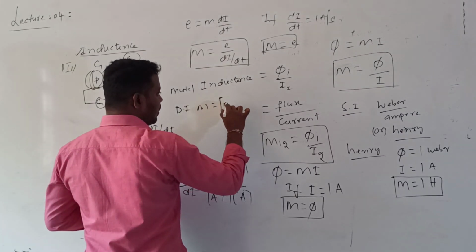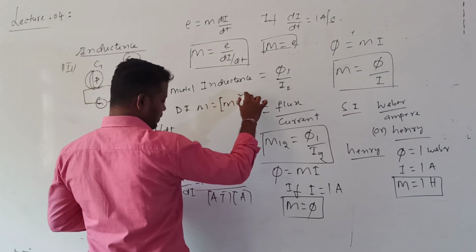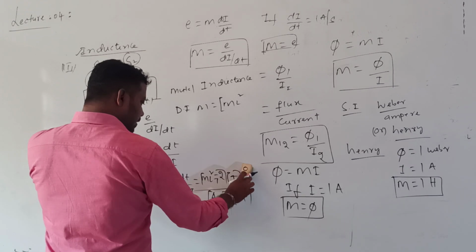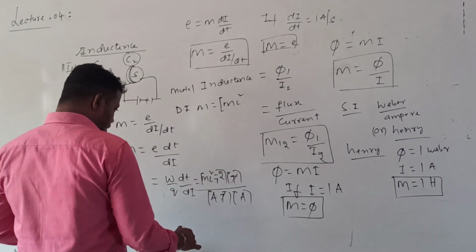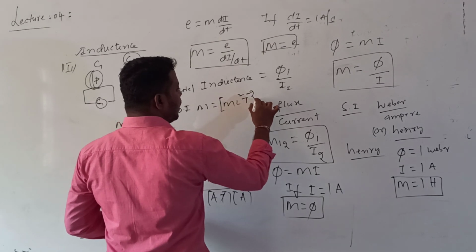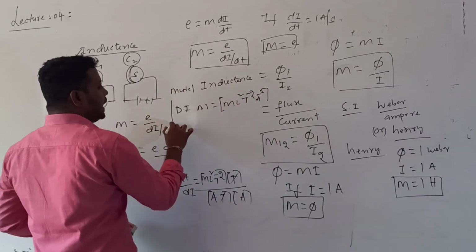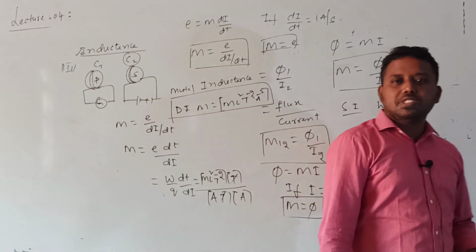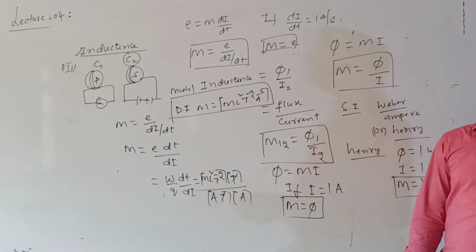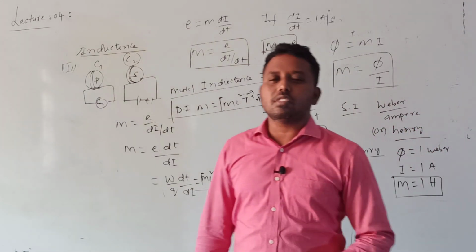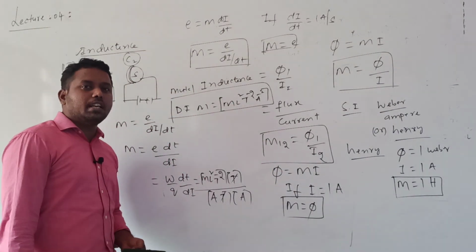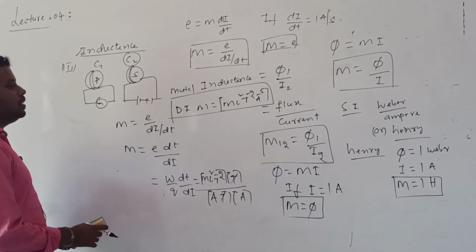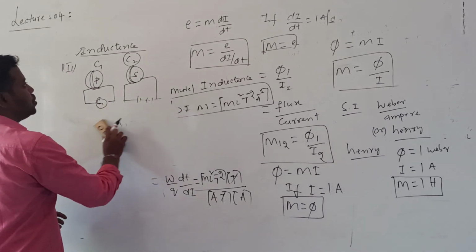M L square, and T power, this T cancels, T power minus 2 and A power minus 2. Many times this question is asked: the dimensional formula of mutual inductance. Okay? It is a proportionality constant which measures how much induced EMF will develop in a coil or how much flux is linked with the coil. Understood? So this is the definition of mutual inductance.